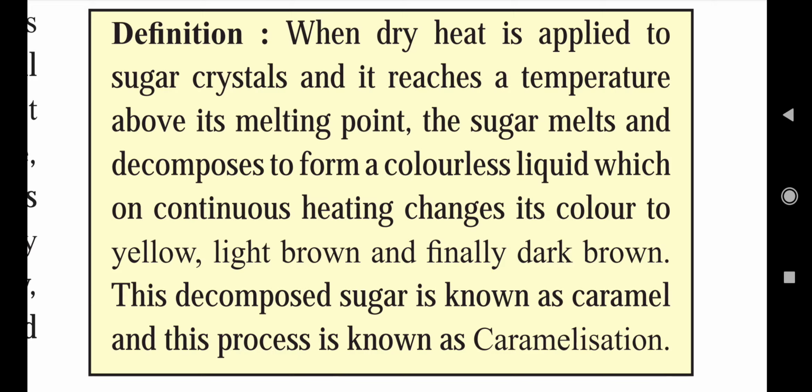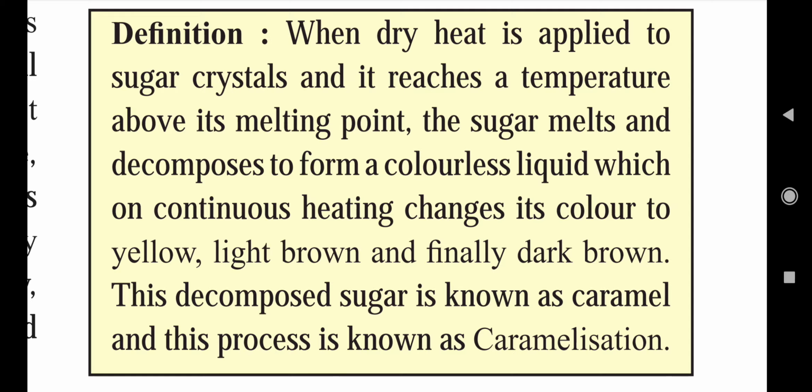Caramelization happens when we heat sugar with the help of the dry heat method. As heat is raised above the melting point of sugar, the sugar starts to melt, and after melting there will be decomposition of sugar at that high temperature. Continuous heating will change the color and flavor of the sugar, and mainly the color will first turn yellow.